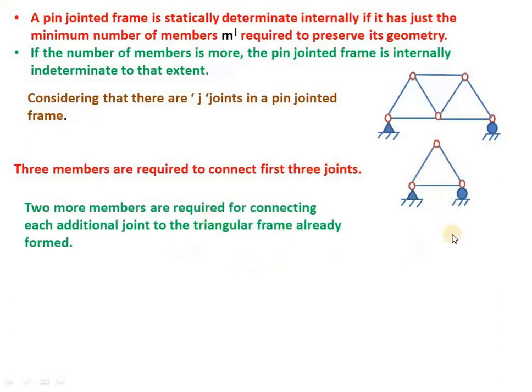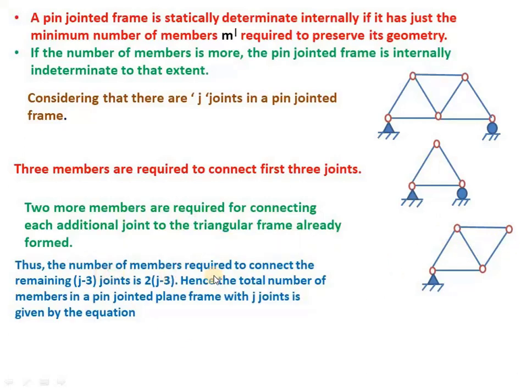In case you want to add another joint to this frame, how many members are required to connect that additional joint? 2 members. For joining these 3, we need 3 members here. To join an additional joint, we need 2 members. That is, 2 more members are required for connecting each additional joint to the triangular frame that is already formed. So the number of members required to connect the remaining joints: assume the total number of joints is j. Initially we have taken 3 joints, so if you leave these 3, the remaining joints will be j, the total number of joints, minus these 3.